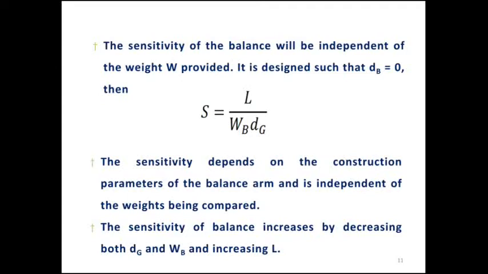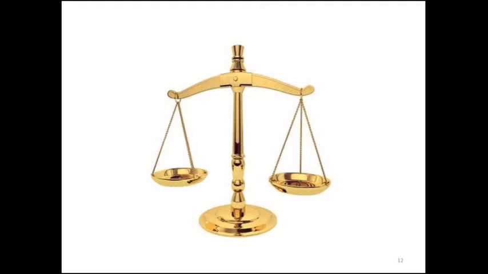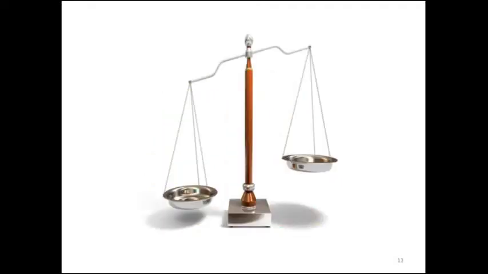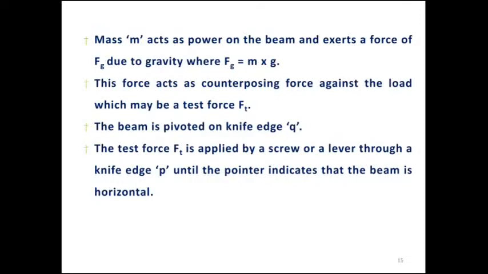The sensitivity of the balance increases by decreasing both dg and WB and increasing the length. That means the sensitivity of the balance is increased by decreasing both dg and WB, and if you increase the length, then the sensitivity of the balance will increase. So these are some examples of analytical balance.